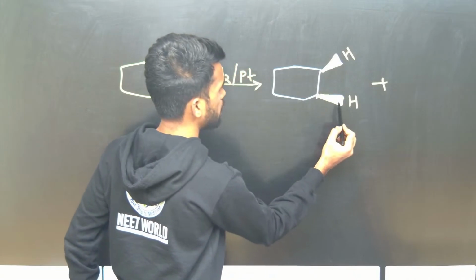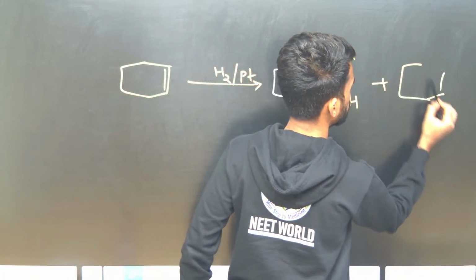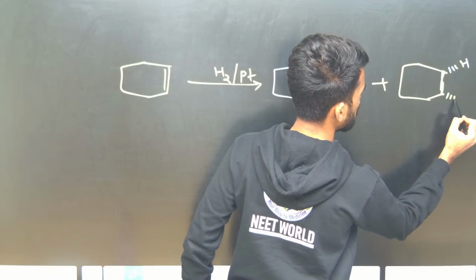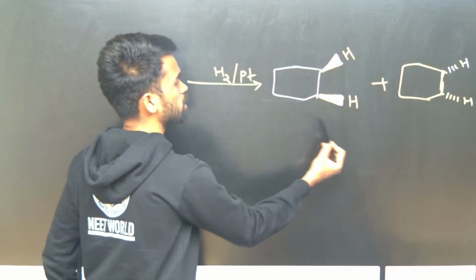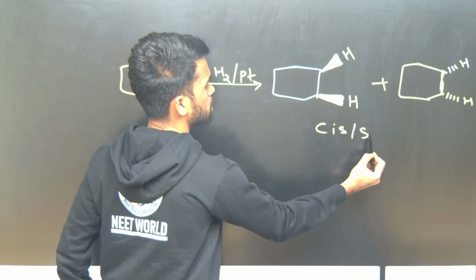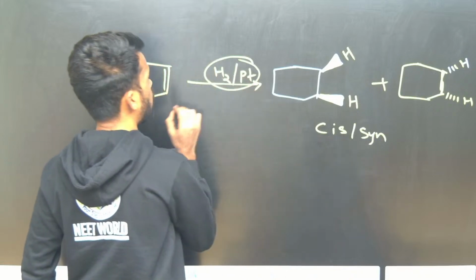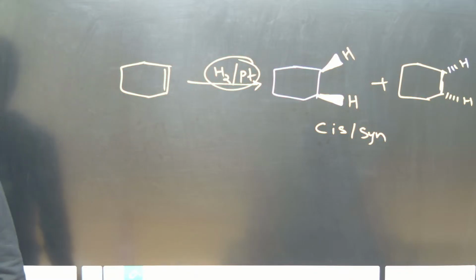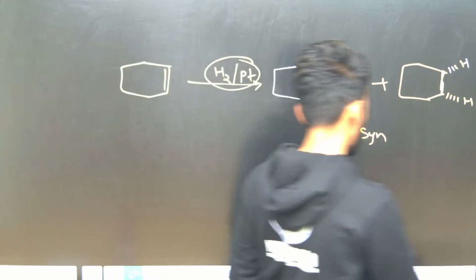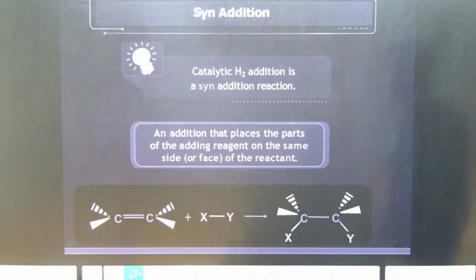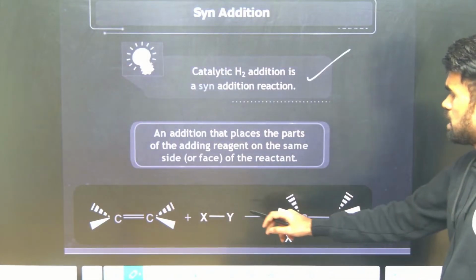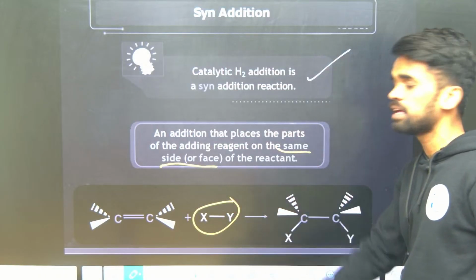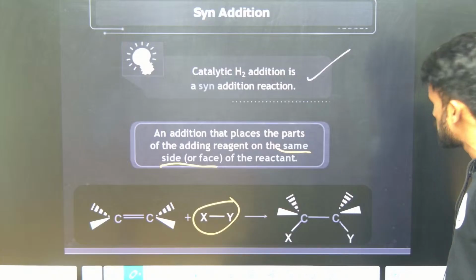Or you can add them below the plane also. One is below the plane, the other also below the plane. So this kind of addition is called cis addition or syn addition. So hydrogenation of alkenes in the presence of nickel, palladium, platinum follows a syn addition. Okay, remember this statement, important one. So what I told you, it's a syn addition. Whatever you are adding should come from the same face of the reactant, then you can say it is syn addition.